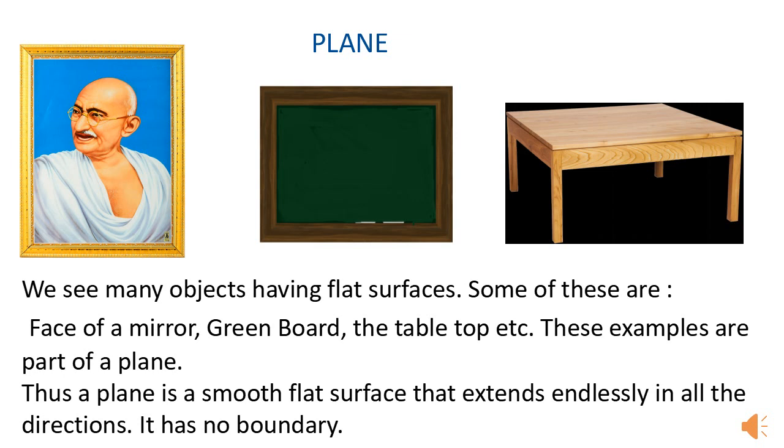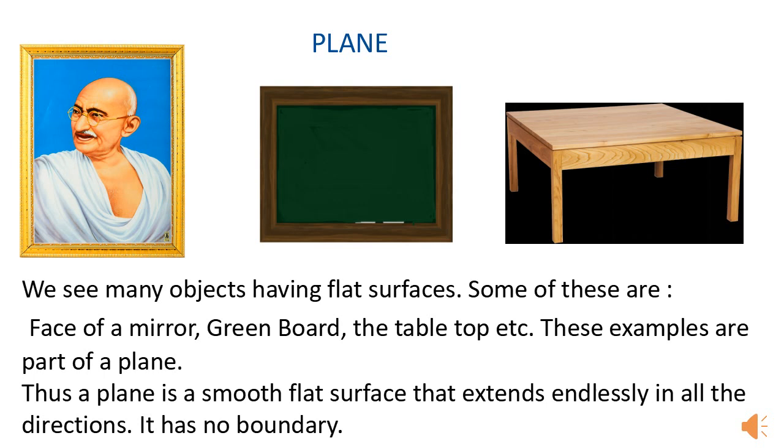They are not curved surfaces, right? The face of a mirror, green board, the tabletop, etc. They give some idea, or you may say that these are examples of a part of a plane. They are not the complete portion which shows a plane. It is also a part of a plane.